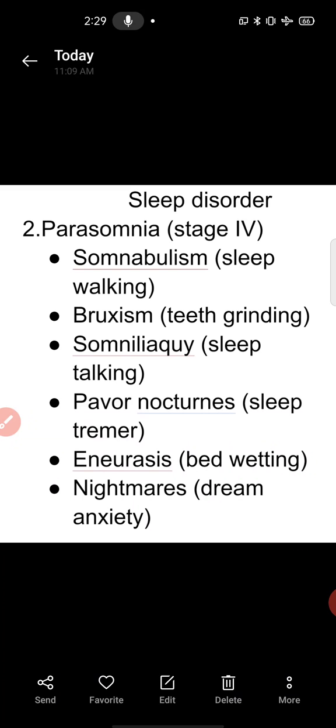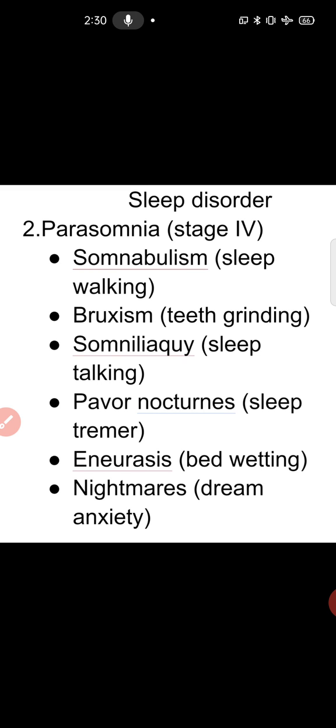Parasomnia has two types of further classification, in which we are discussing the stage 4 parasomnia. If the person is doing something extra during sleep, that is called parasomnia or abnormal behavior, in which an unusual psychological event occurs during sleep. First we are discussing the stage 4 disorder in parasomnia, you can see in your notes,